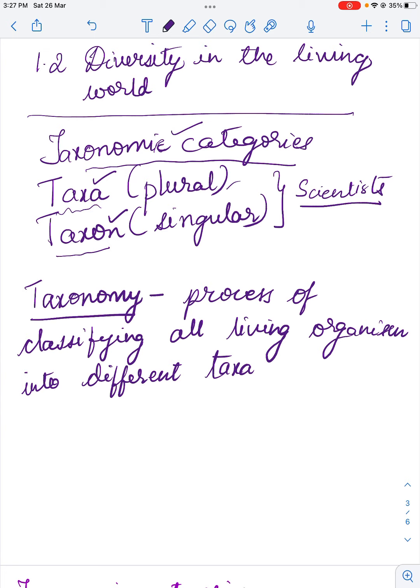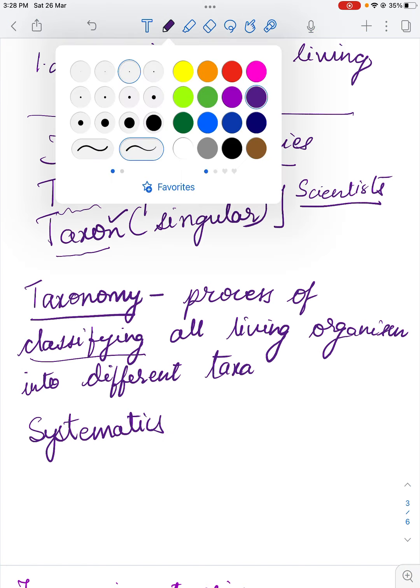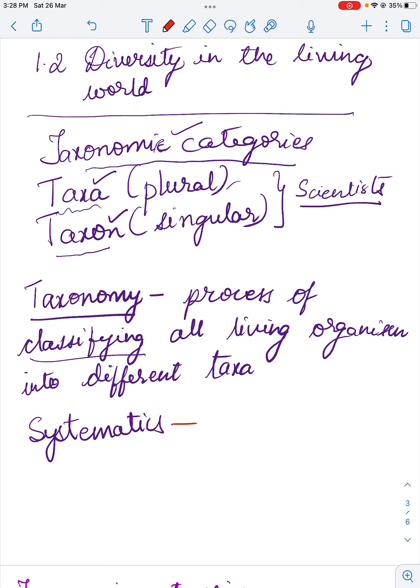And as human beings, we are curious creatures. We have not only classified, identified, and given names, but we also try to establish relationships between different living organisms, and that branch of science is called systematics. Alright, so I'll change the color of the pen. So systematics is establishing relationships between these various groups of organisms, right? Now you know what taxonomy and systematics mean.